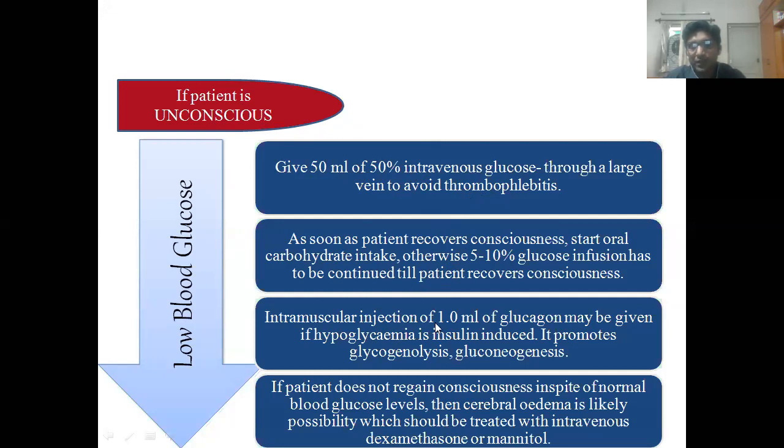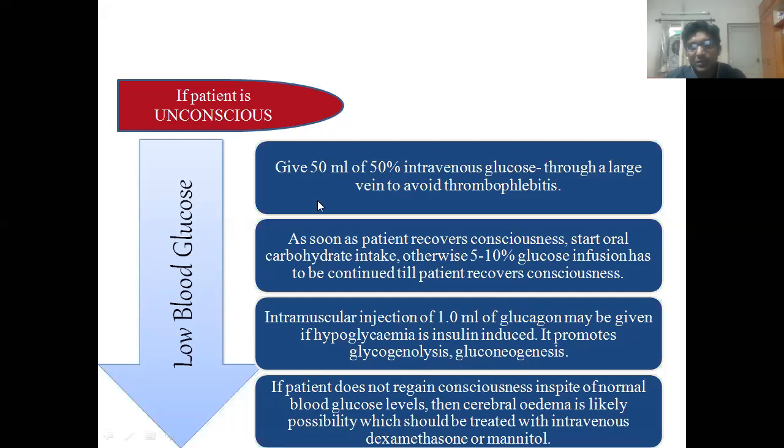An intramuscular injection of 1 ml of glucagon may be given if hypoglycemia is insulin induced. That is, in which patients will you give glucagon? If the patient is type 1 diabetic, or if it is insulin induced. If the patient does not regain consciousness in spite of normal glucose, then cerebral edema is likely to be present, and such patients are treated with intravenous dexamethasone.